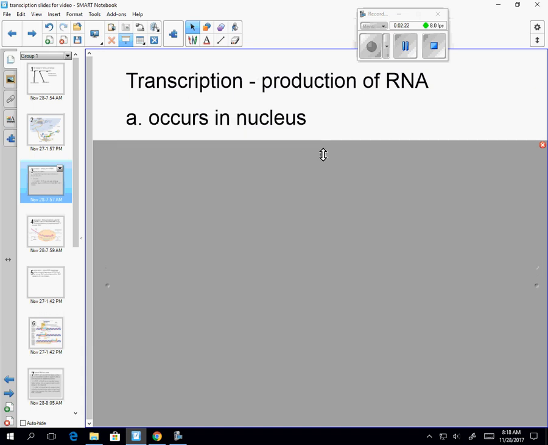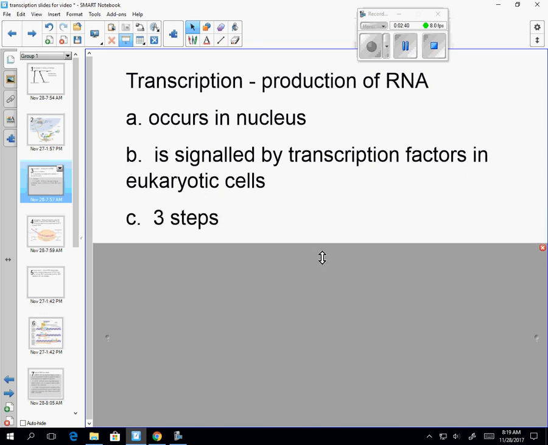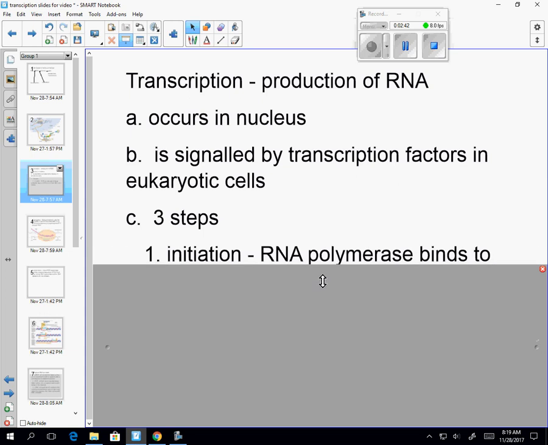First of all, it happens in the nucleus. It is signaled by transcription factors in eukaryotic cells. So we've talked about signal transduction pathways and how those can turn on transcription factors that go to a specific sequence of DNA and say, hey, we're going to need this protein. There's 3 steps to transcription, and they make a lot of sense: initiation, elongation, and termination.